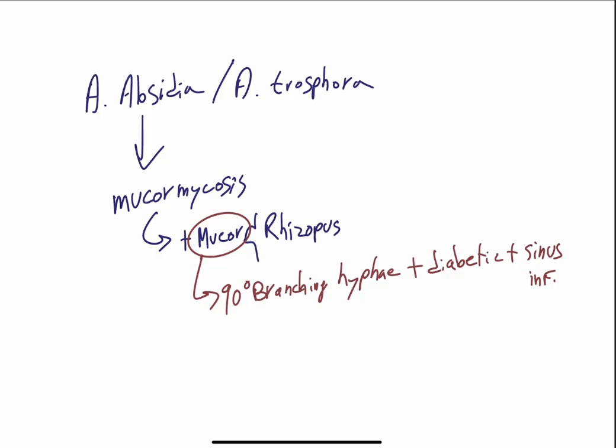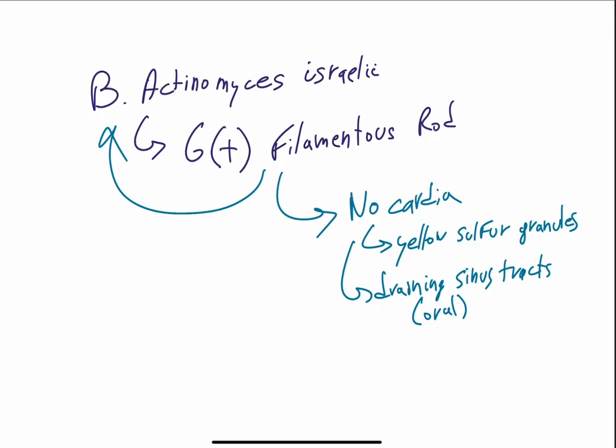USMLE won't try to trick you by mixing up fruiting bodies. If they want Absidia, they'll give you the 90-degree hyphae, not 45 degrees. As far as Actinomyces israelii, this is not a fungus. It's a gram-positive filamentous rod. It's also described as beaded filament, as you can see in the image.